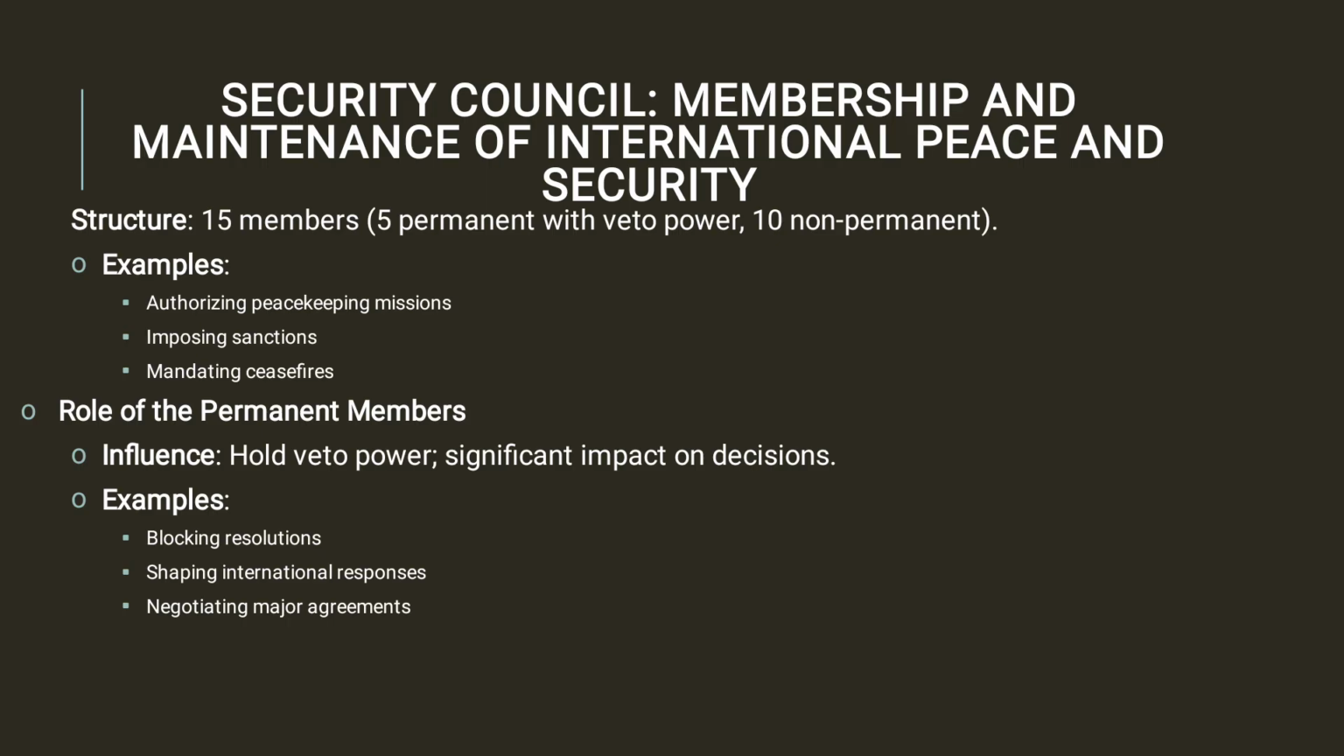And regarding Security Council membership and the maintenance of international peace and security, as discussed earlier, it consists of 15 members: 5 permanent with veto powers and 10 non-permanent. Examples: authorizing peacekeeping missions, imposing sanctions, mandating ceasefires. So far as the role is concerned, they hold veto powers with significant impact on decisions. As examples: blocking resolutions, shaping international responses, negotiating major agreements.